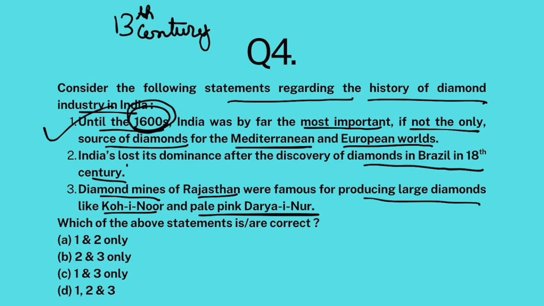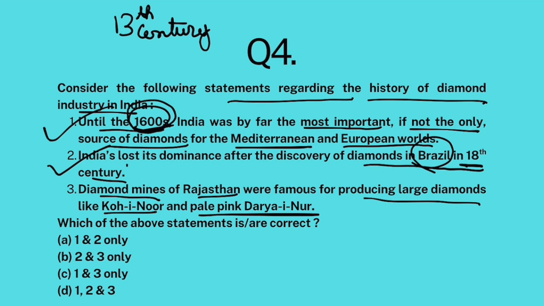But India lost its diamond dominance after the discovery of diamonds in Brazil in 18th century. Now, diamonds are found in Africa, South America, even Russia also. So India is now way behind. But until 1600s, India was quite ahead.